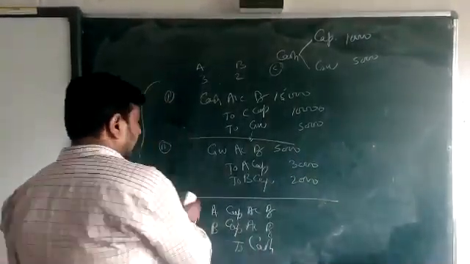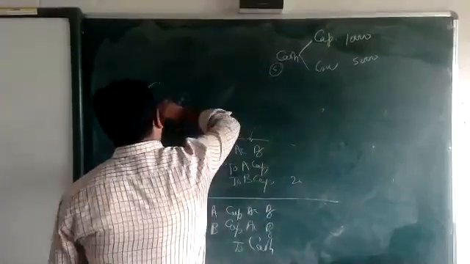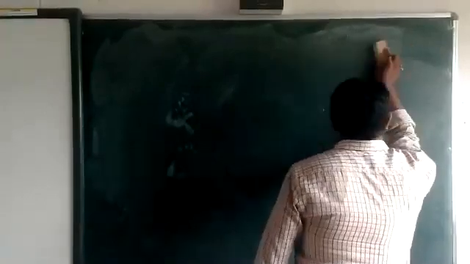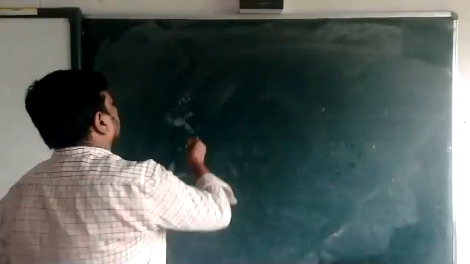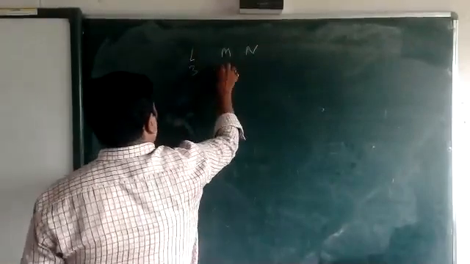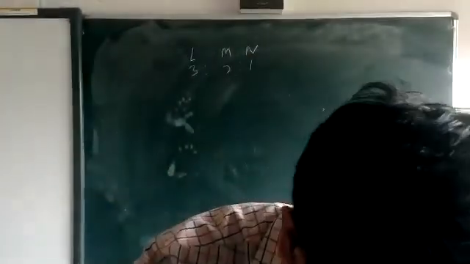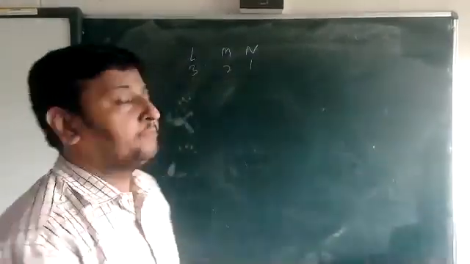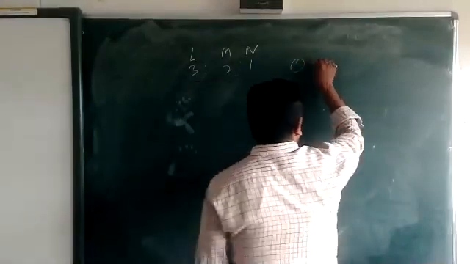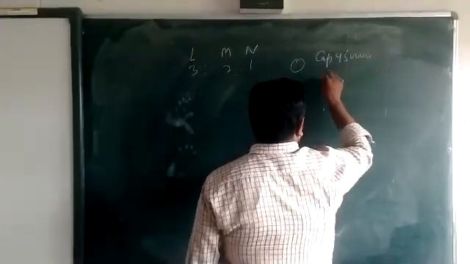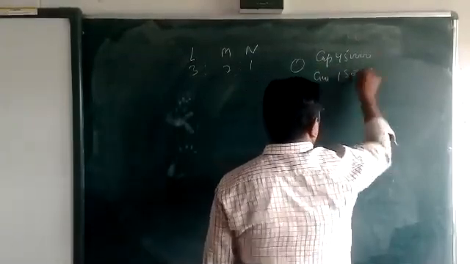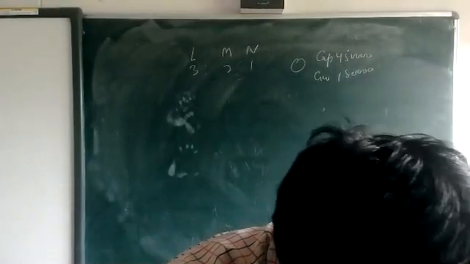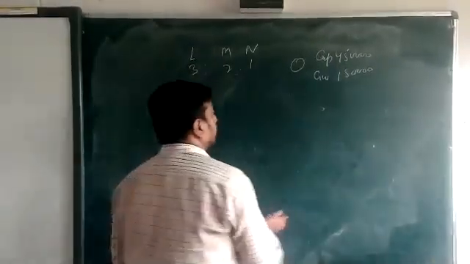O is the new partner; he brings capital of 450 and goodwill of 150, and he is coming in for a 1/5 share.